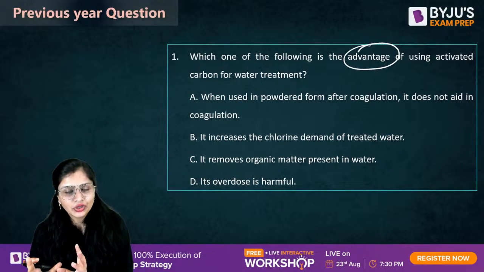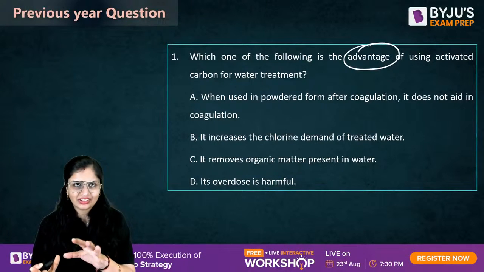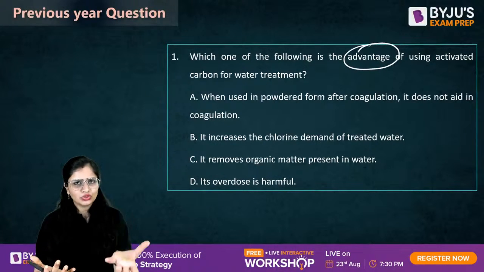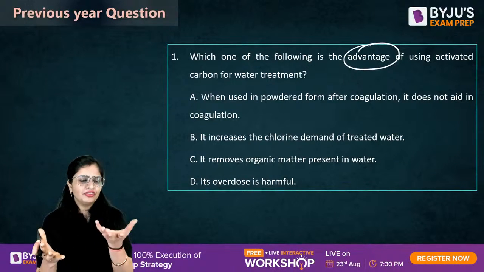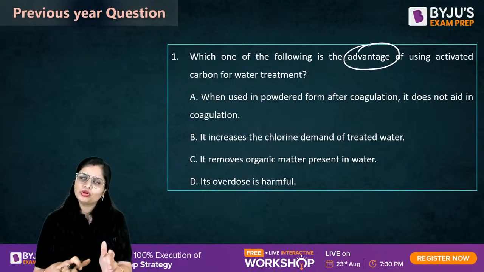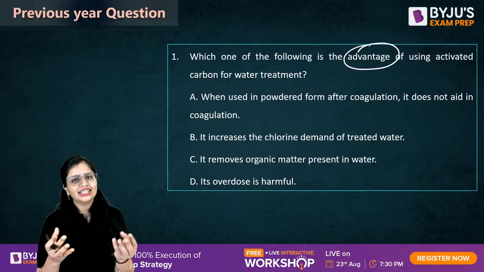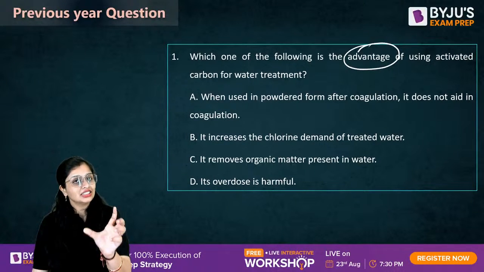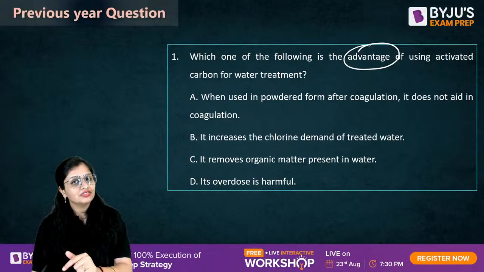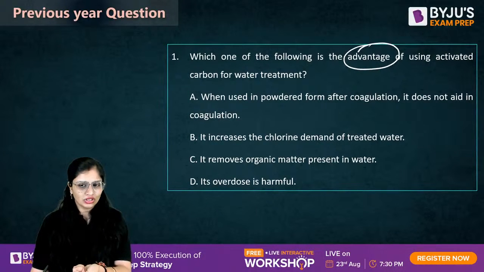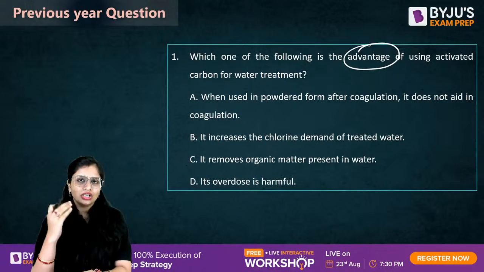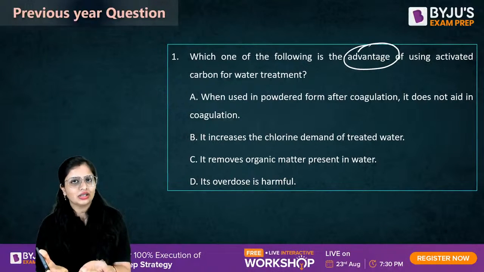See, when you use activated carbon, the word activated is used when you are using anything in a powdered form. If you are using silica in the powdered form, you call it activated silica. The reason is the specific surface area increases when you use any element or any compound in the powdered form. So when you convert carbon into powder, you call it activated carbon.